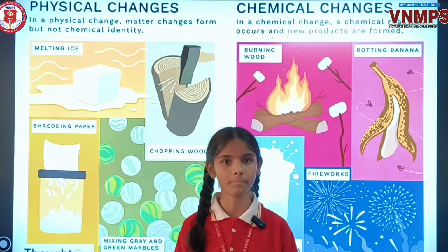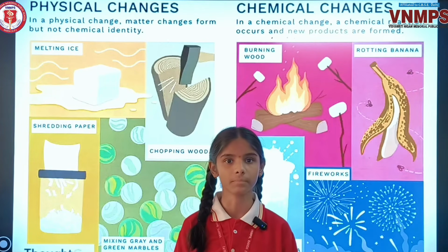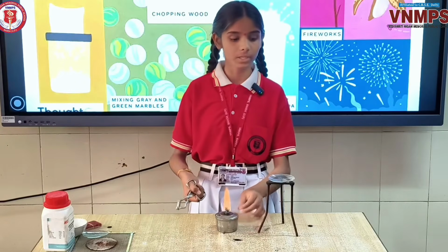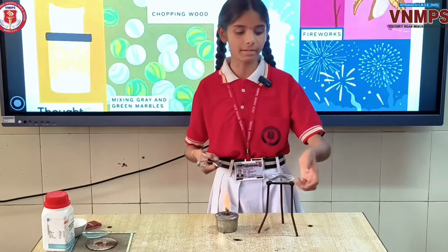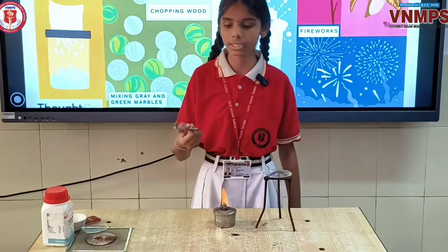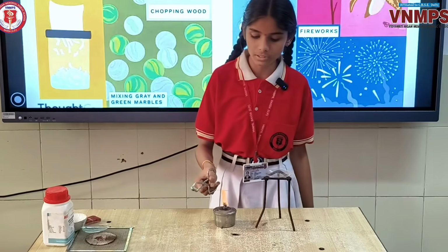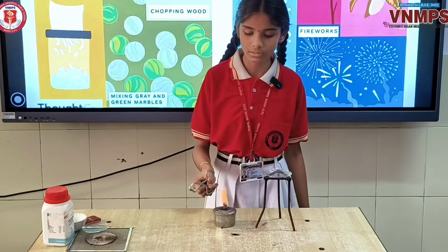Here is another example of chemical change, that is burning of magnesium ribbon. This is a magnesium ribbon with tongs, that is a burner, that is a stand, and that is a petri dish. Now I will hold this magnesium ribbon over the burner. It will burn in the presence of oxygen